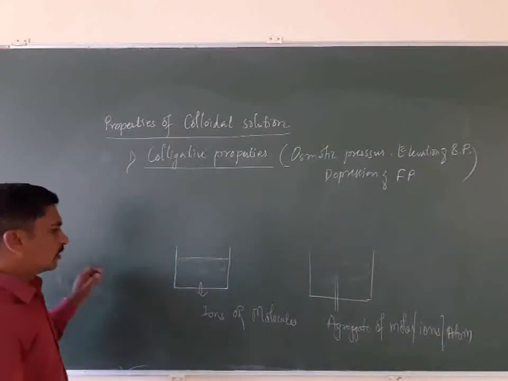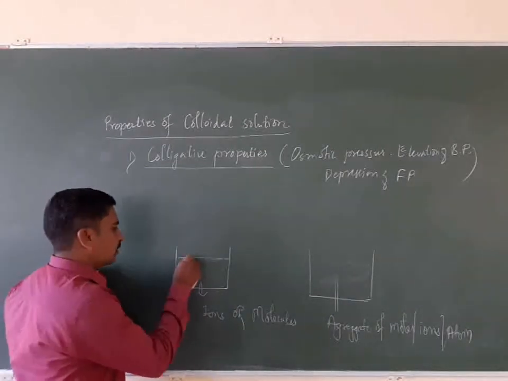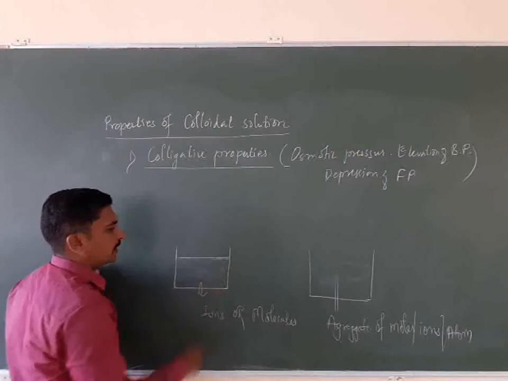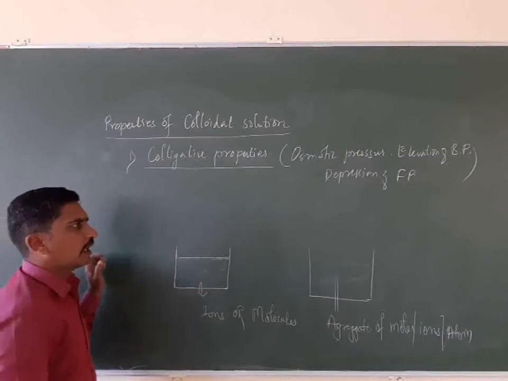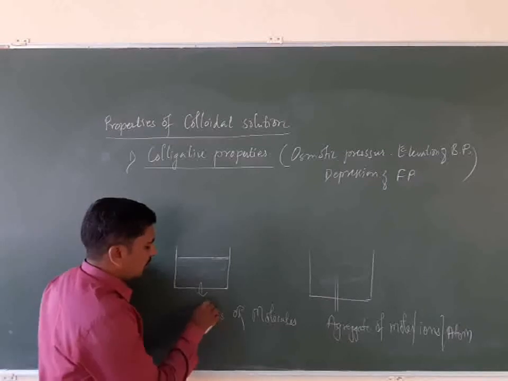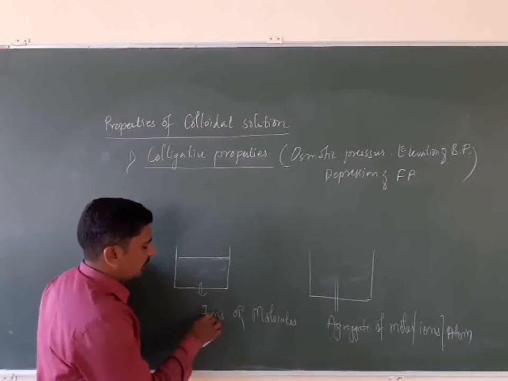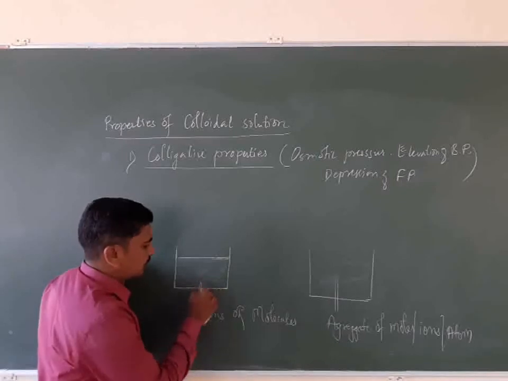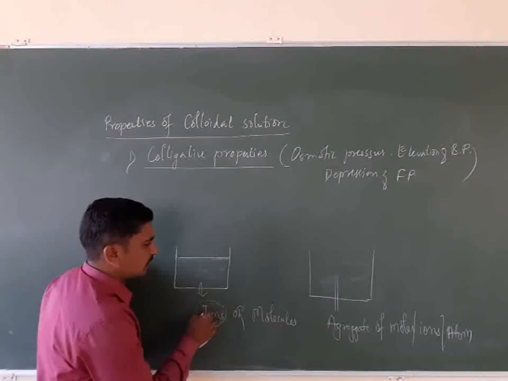So whenever we think about the colligative properties, osmotic pressure, elevation, depression, the number of ions present in the normal solution can be determined by the concentration.